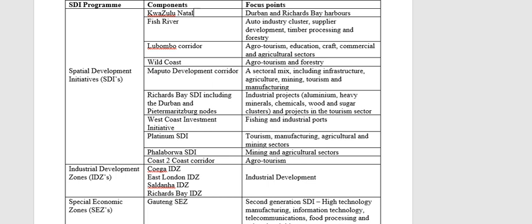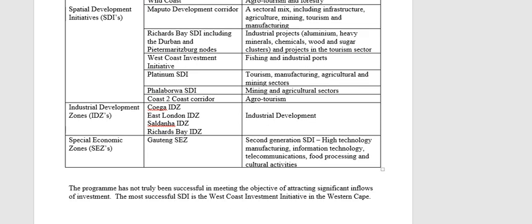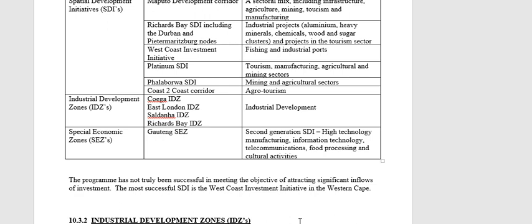Then if we include the IDZs, which we will talk about in detail just now, there are 4 IDZs that have been identified. There's one in Coega, one in East London, one in Saldanha, one in Richards Bay, and the purpose of all of them is industrial development. But we'll talk about that in detail now. Then the special economic zones, or the SEZs, we'll also talk about that now. We only have one currently, I've mentioned that before, and that is the Gauteng SEZ.